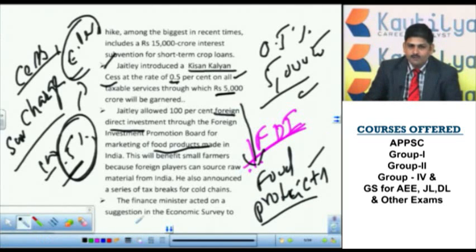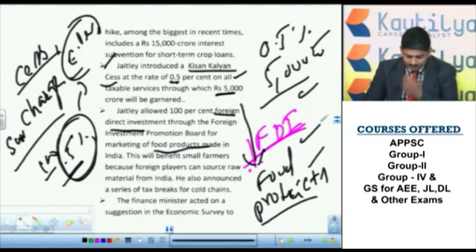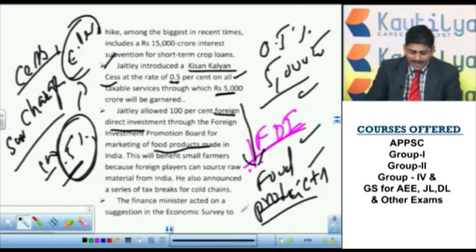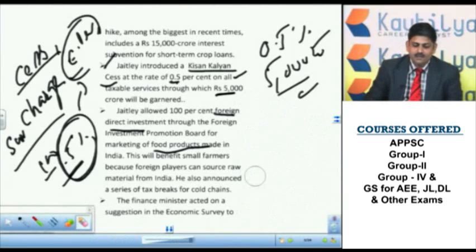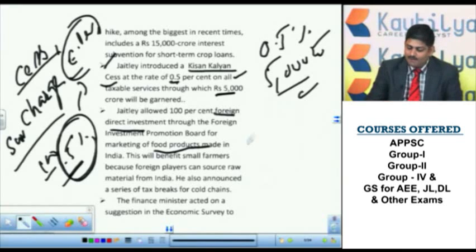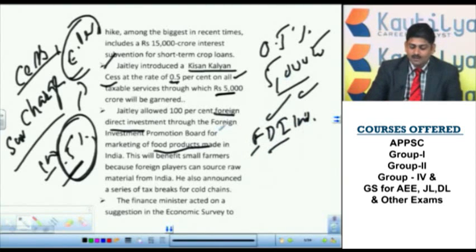If the demand for food products increases, it benefits the farmers. That is the idea. So if they ask which of the following is a welfare activity for the farmers in the recent budget, out of 4 options you have to choose one option, that is 100% FDIs in the marketing of food products.